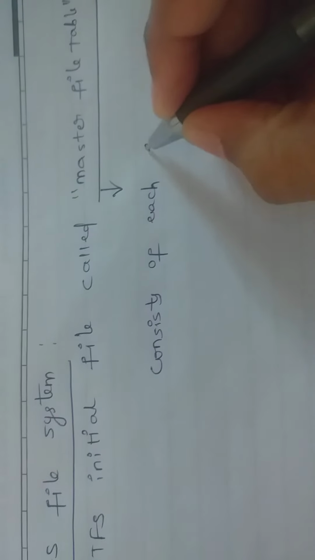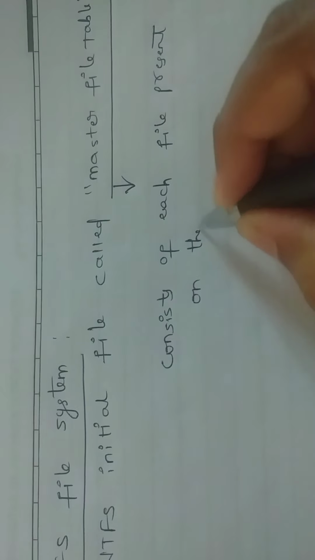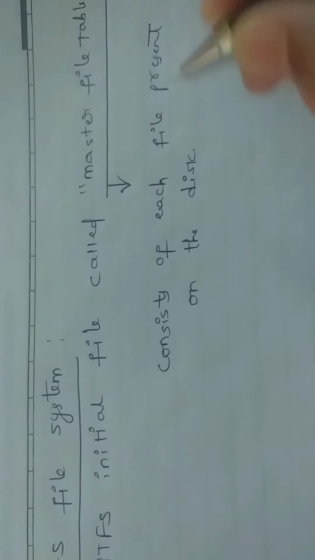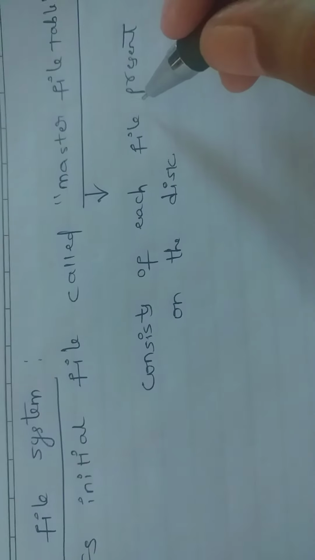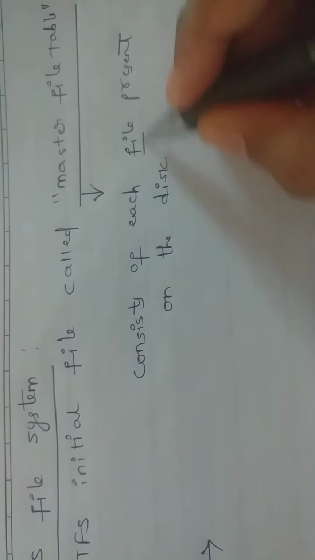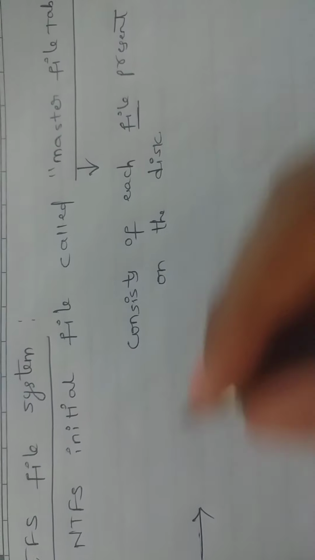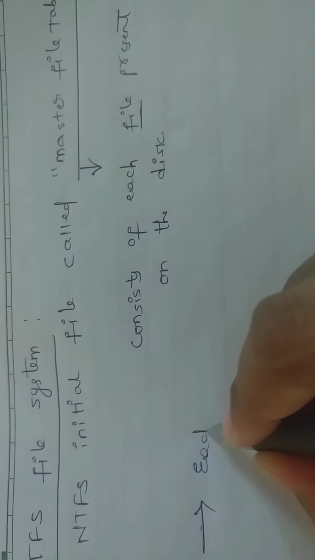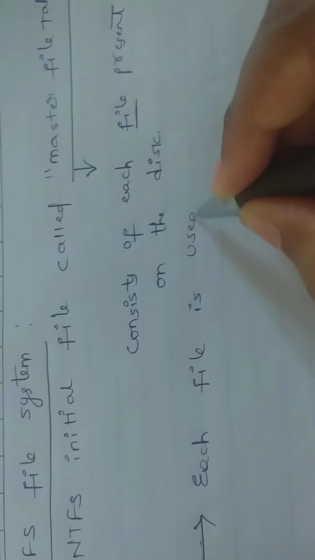Whatever files we are creating, all these files are stored on disk, and each file is used by the OS.